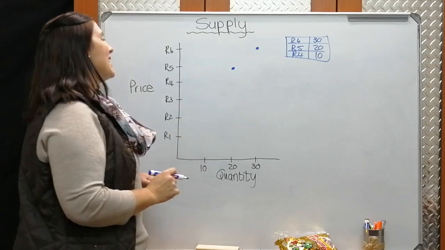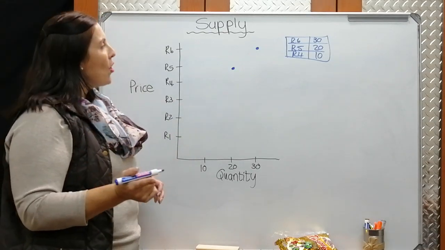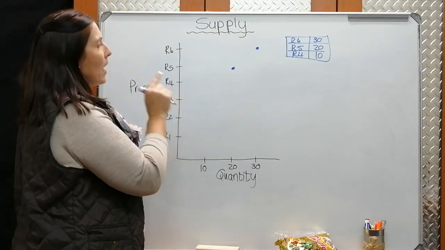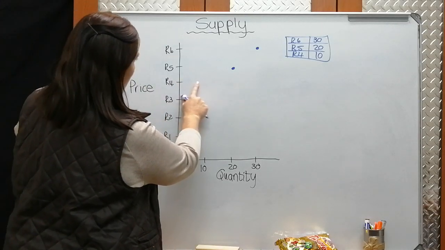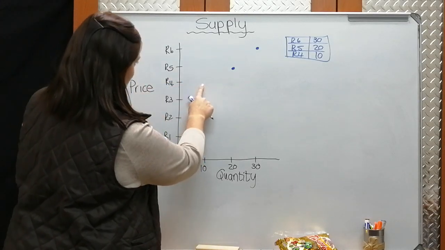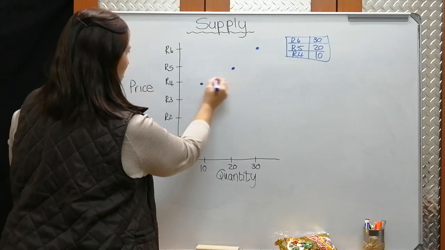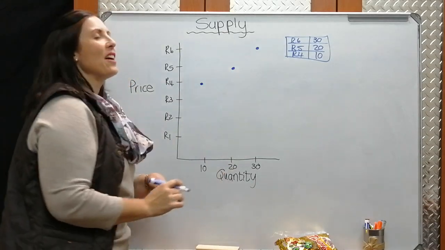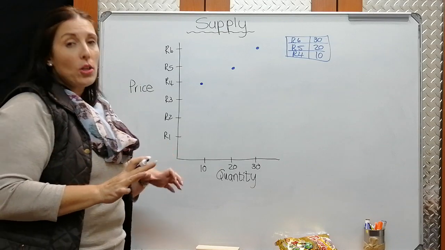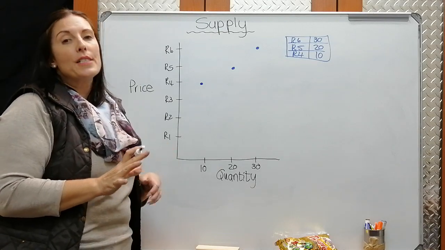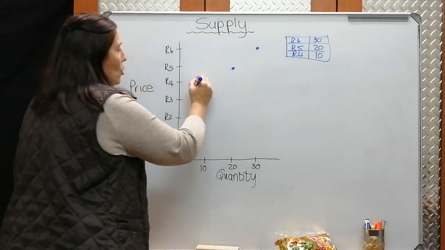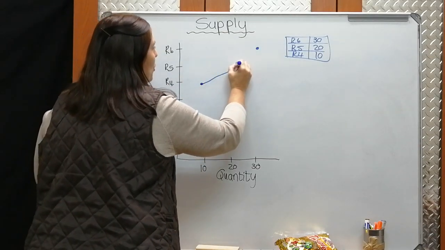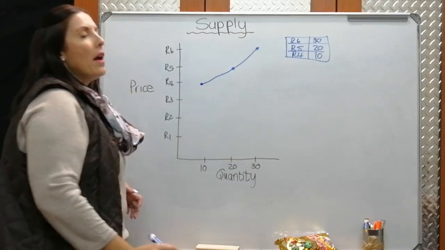I'm just estimating here. And then the last one, at 4 Rand, I was only willing to supply 10 packets of chips. So where's 4 Rand now? Over here. Where's 10? More or less over here. Okay. I think that, yeah, more or less over there. So once you've plotted the information that you've received, the supply schedule, then you connect the dots. You basically draw your curve and there you go.